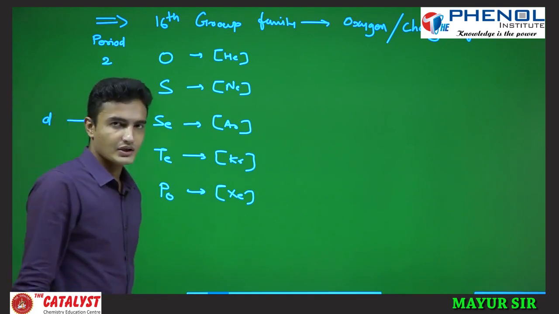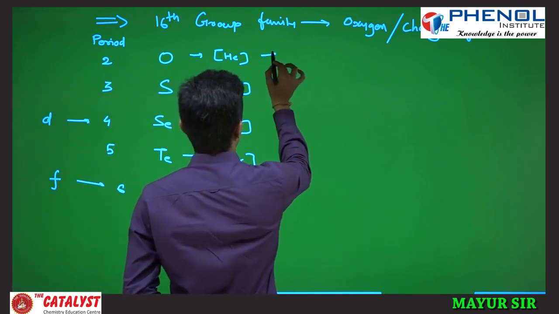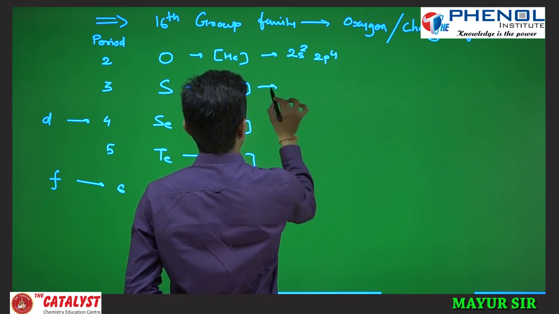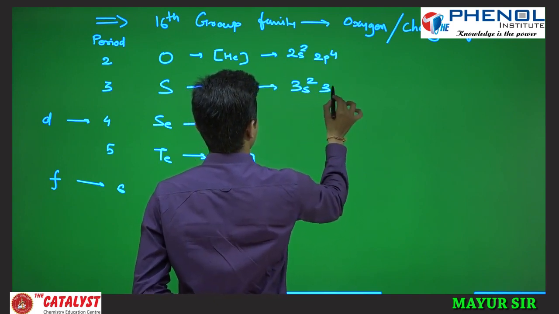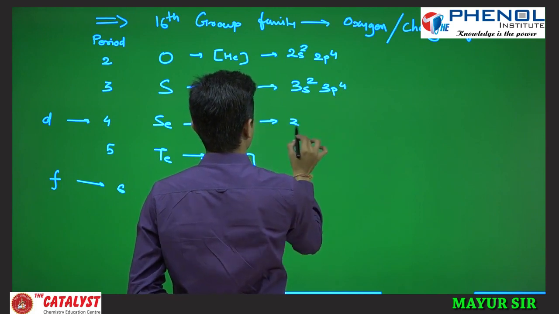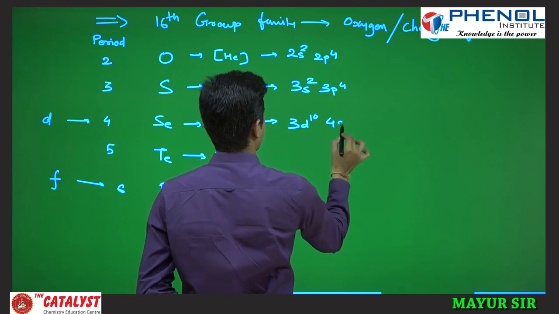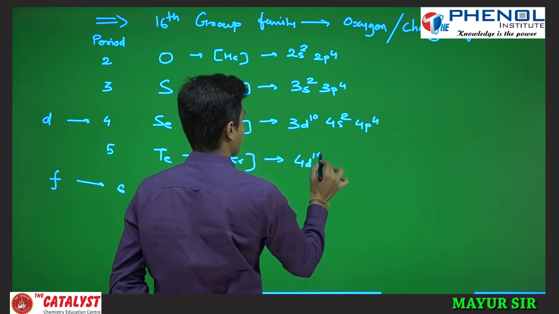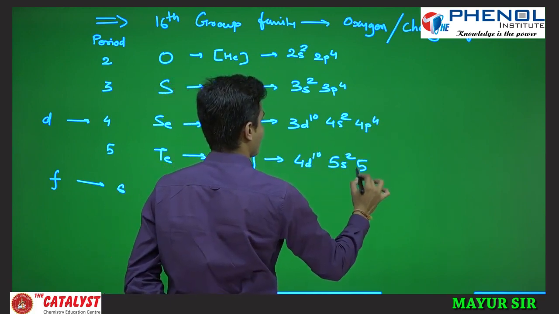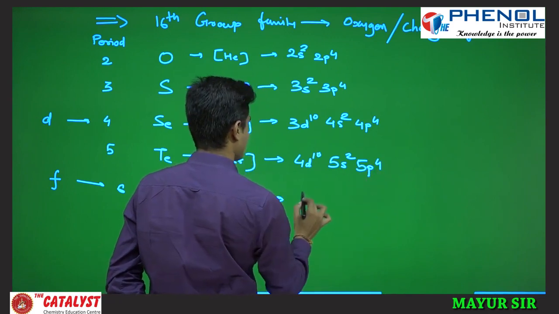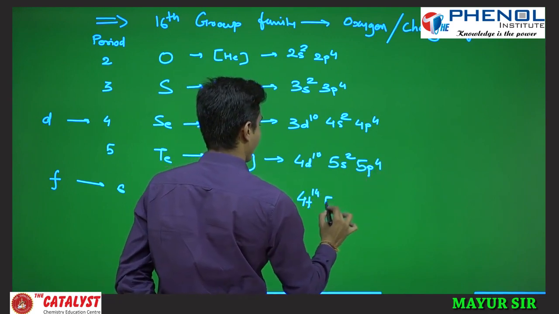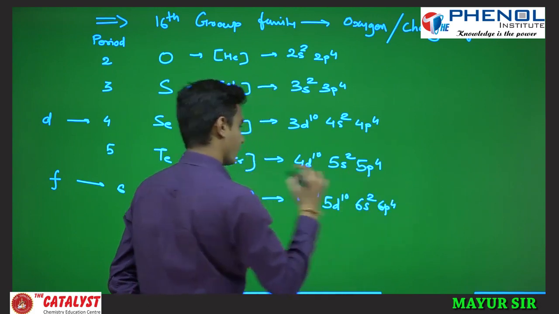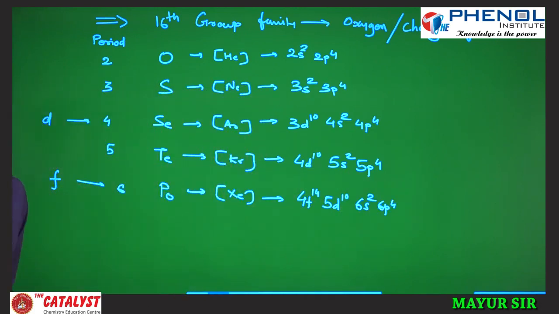The general configuration is ns2 np4, so we can write 2s2 2p4. Likewise for sulfur 3s2 3p4, then 3d10 4s2 4p4, then 4d10 5s2 5p4, and 4f14 5d10 6s2 6p4.